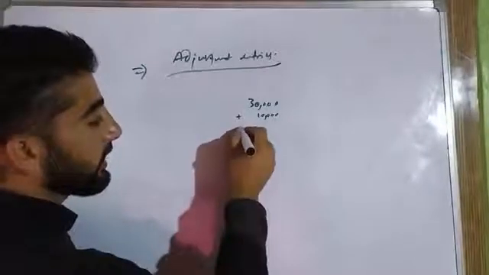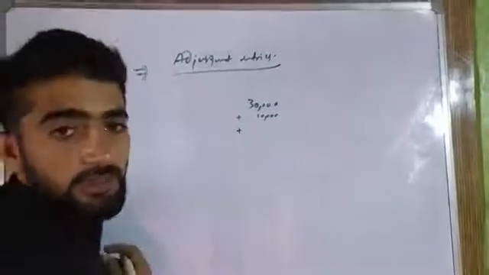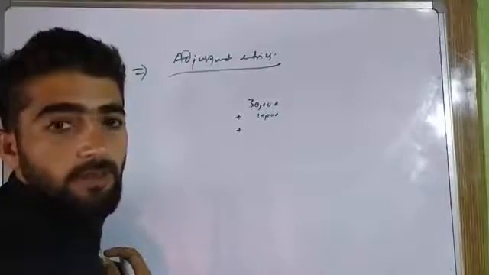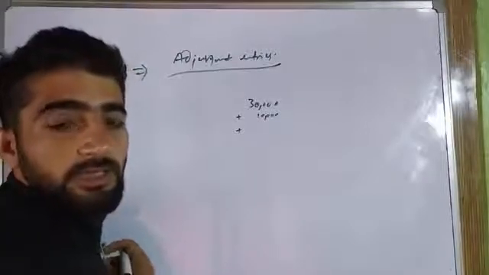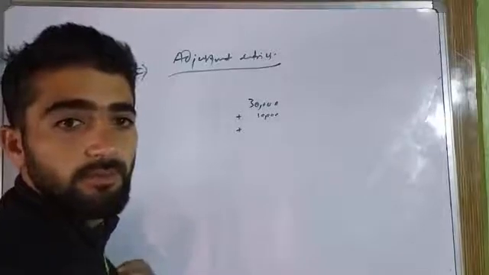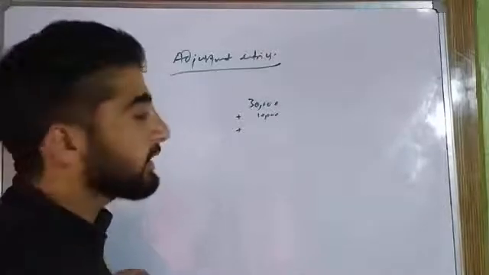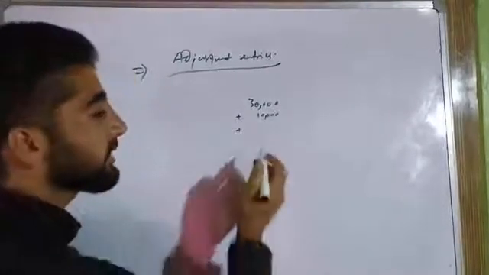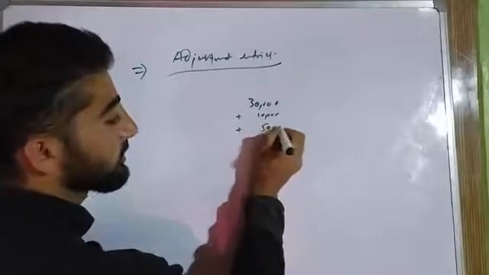And the salary outstanding, the salary that remained to be paid, or we can say the salary that we could not pay this year, is rupees 5,000.